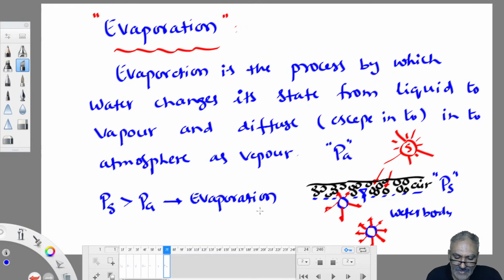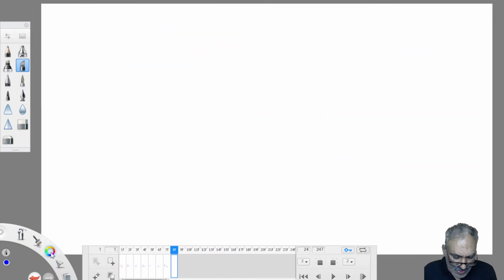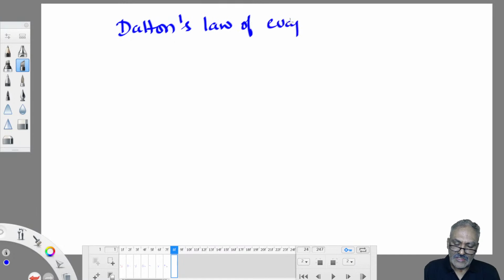Evaporation happens. Okay. So this was first noticed by whom? Dalton. Dalton was the first person to explain this phenomena to the world. So evaporation is explained by Dalton's law of evaporation. He gave an equation. So that is the basis to work out evaporation from evaporation laws. Dalton's law of evaporation.